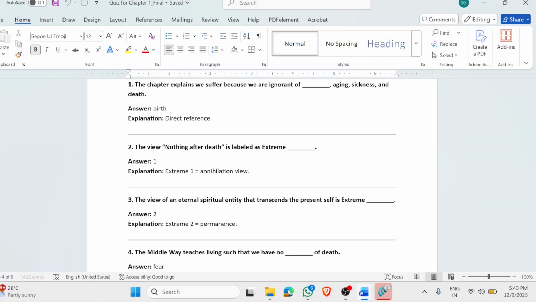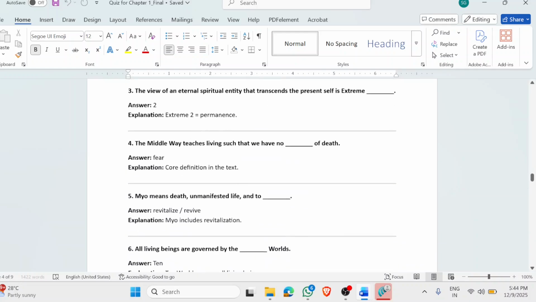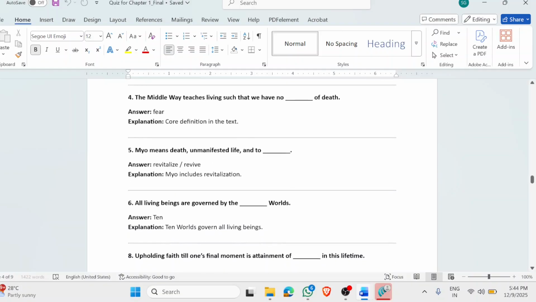That is another extreme view. The middle way teaches living such that we have no fear of death. So that is the ultimate purpose of our practice. Myo means death. It also means unmanifested life, and it also means to revive, revitalize. All living beings are governed by the 10 worlds. So that is one of the characteristics of all living beings.